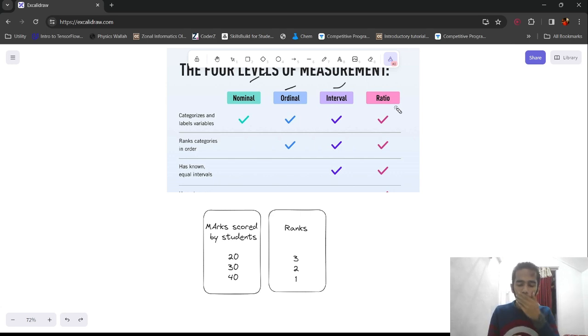For example, the marks scored by 10 to 20 students was 2, 20 to 40 students was 4, 40 to 60 students was 8. So here a ratio is being formed. A geometric series is being formed. A geometric series is the best example of ratio data. You understand that? And in interval data, there are intervals, but a ratio is not being formed.